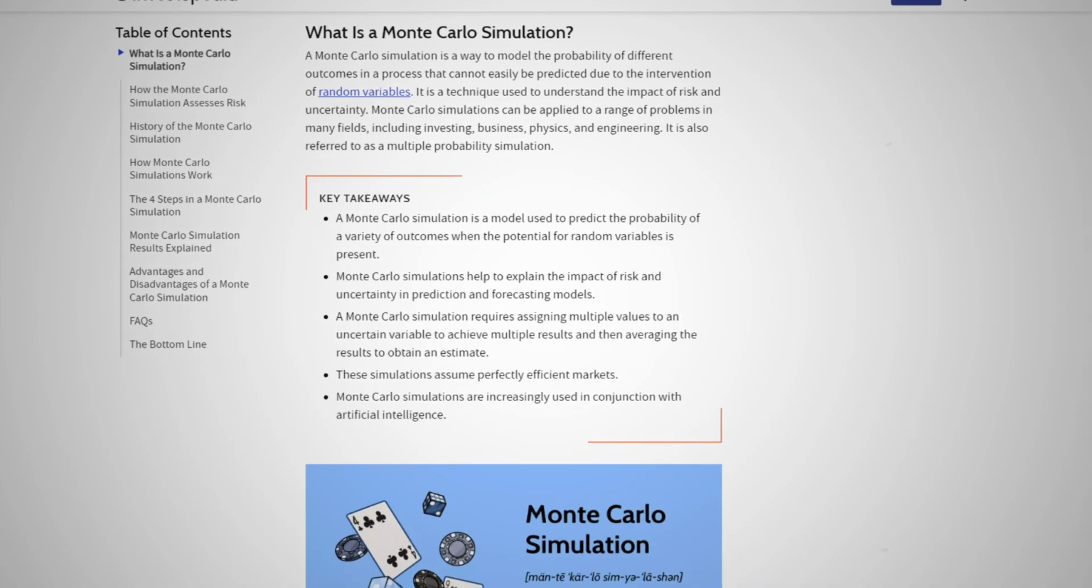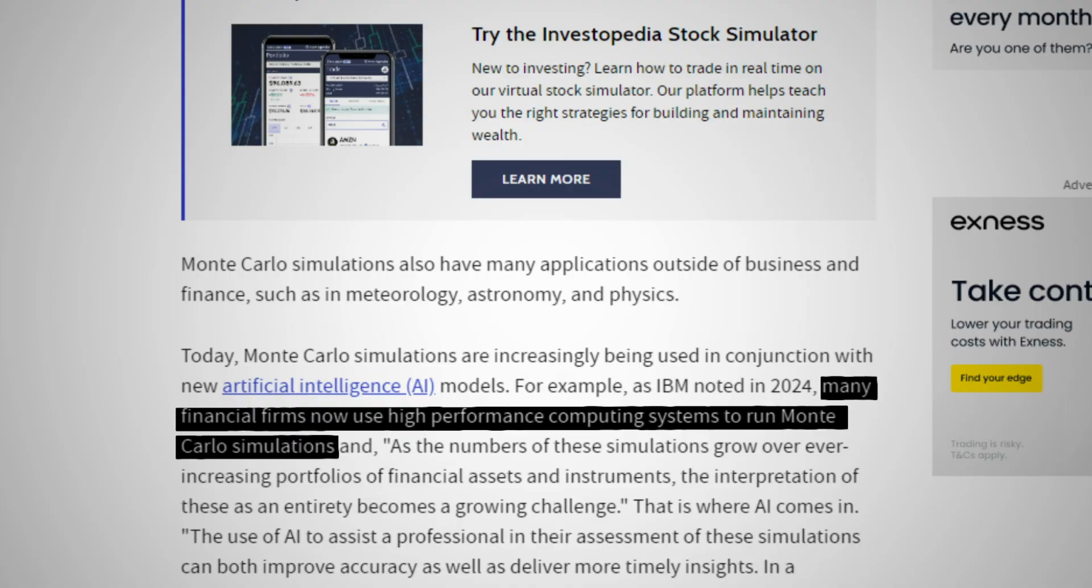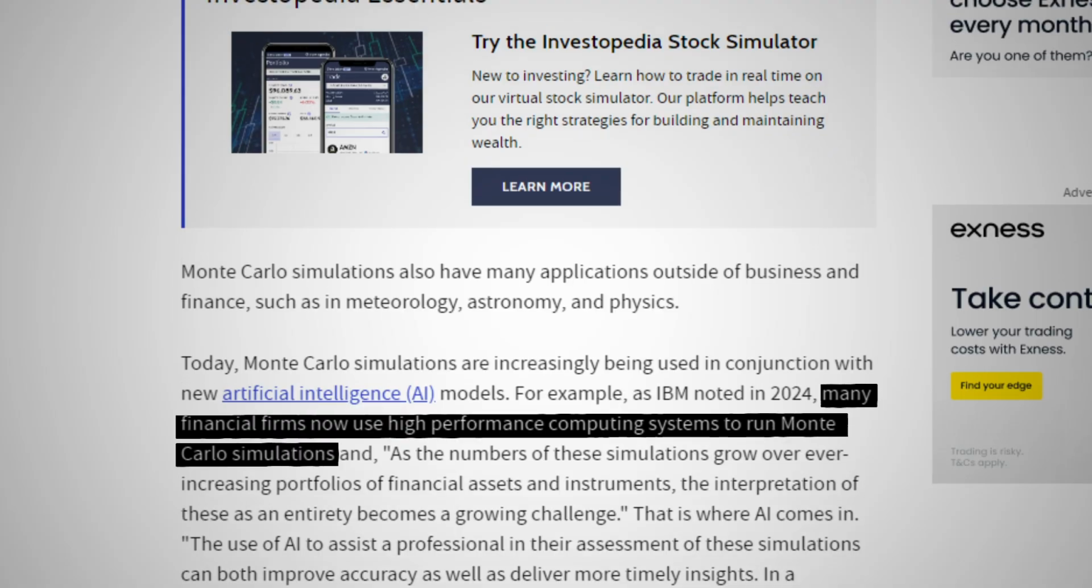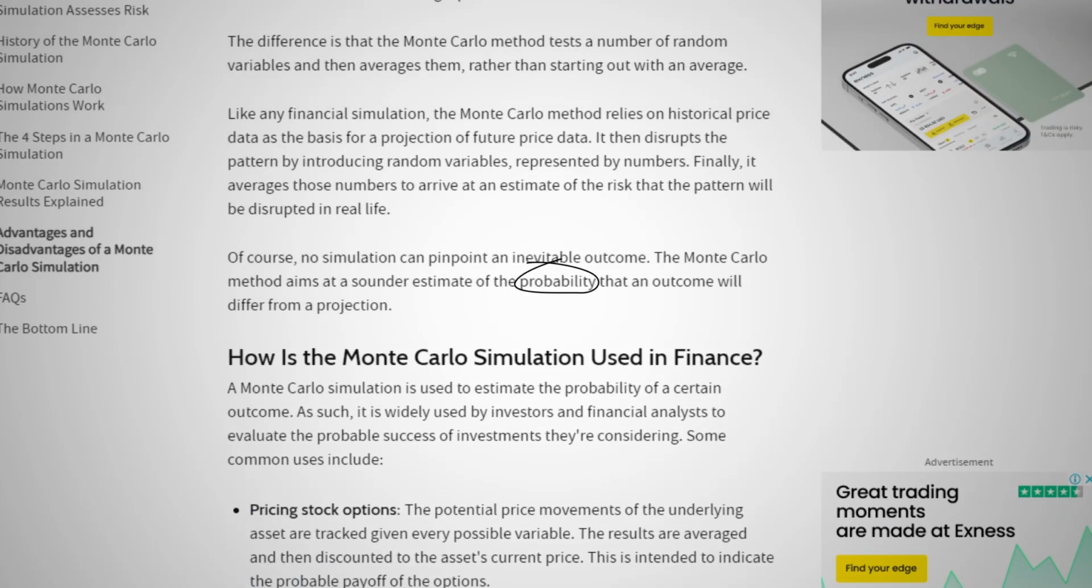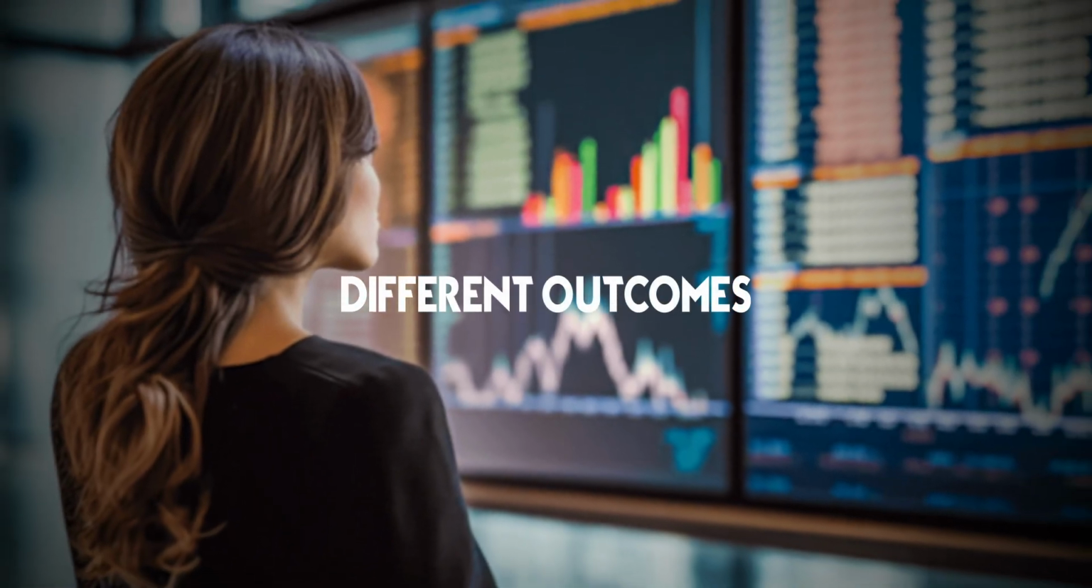Monte Carlo simulation is a more sophisticated tool for risk assessment. This technique uses computer modeling to simulate thousands of possible outcomes based on probability distributions of key variables. It provides a more comprehensive view of risk and can help quantify the likelihood of different outcomes.